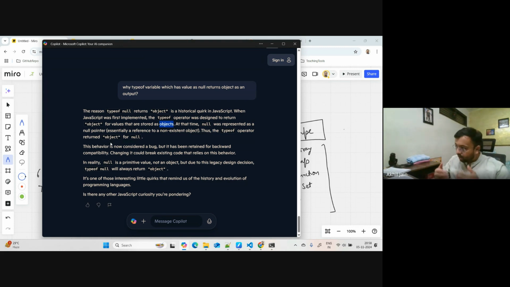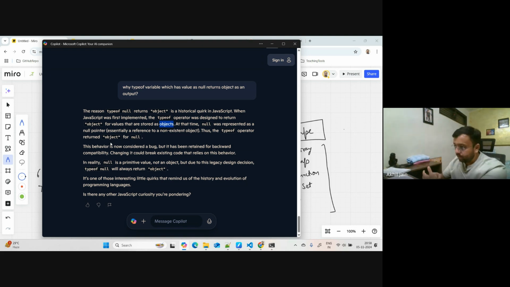But as JavaScript progressed and evolved, we added a lot of different things to it. And null was taken away from the objects area and fitted into the primitive data types. They said, this is a primitive data type rather than an object. So they shifted null from there to this side.